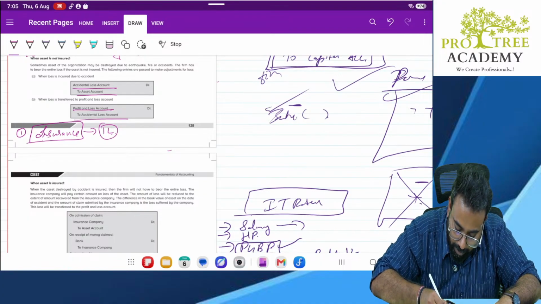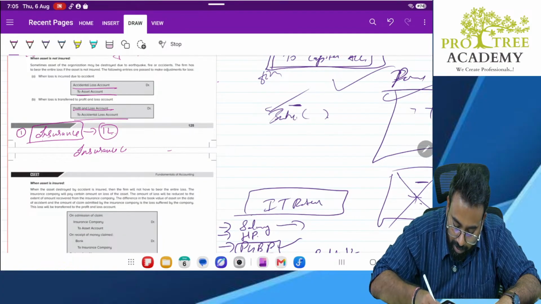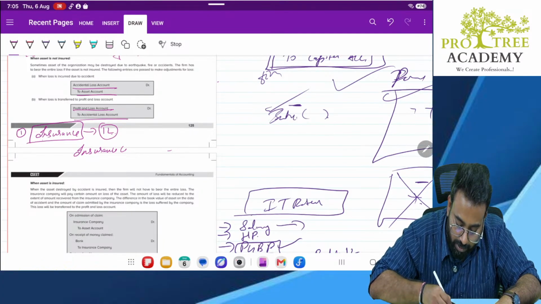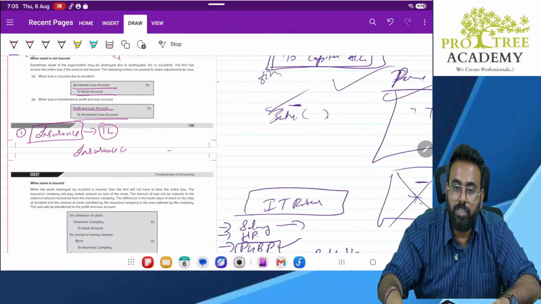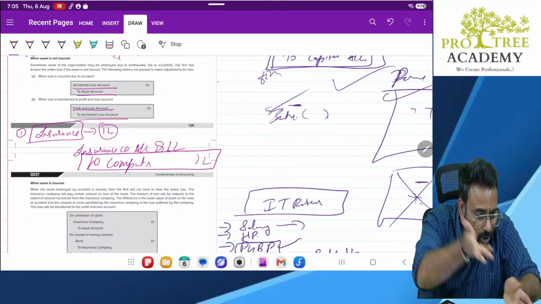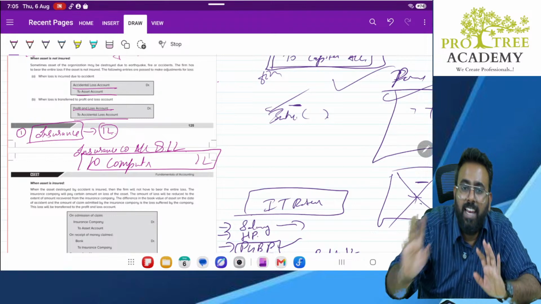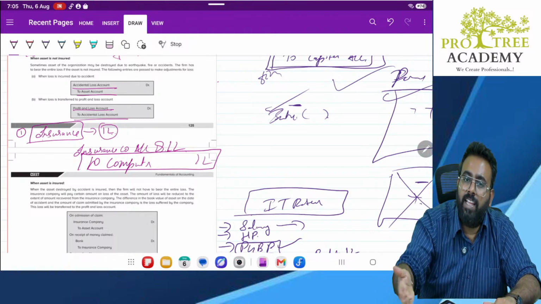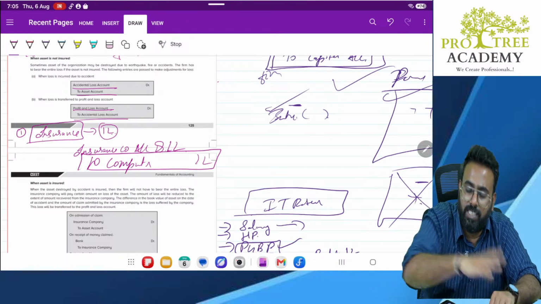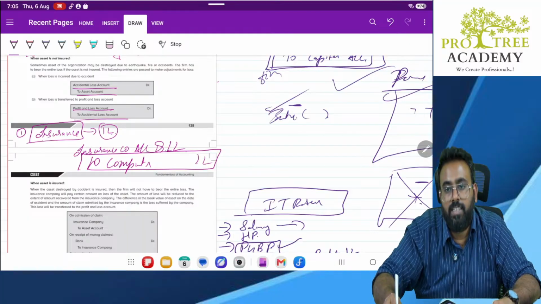Insurance company account debit 1 lakh to computer account 1 lakh. Sir, why are you crediting the computer still? I am crediting the computer because it is no more an asset, sir. Gopi Babu, full clean, the asset is not there. So when the asset is not there, you have to reverse the asset. You have to reduce the asset, correct? So I am reducing the asset.